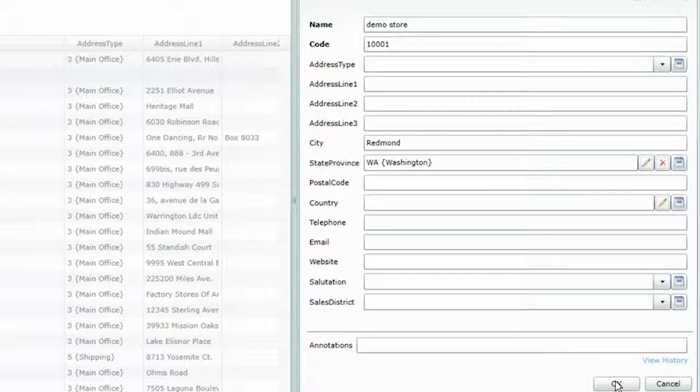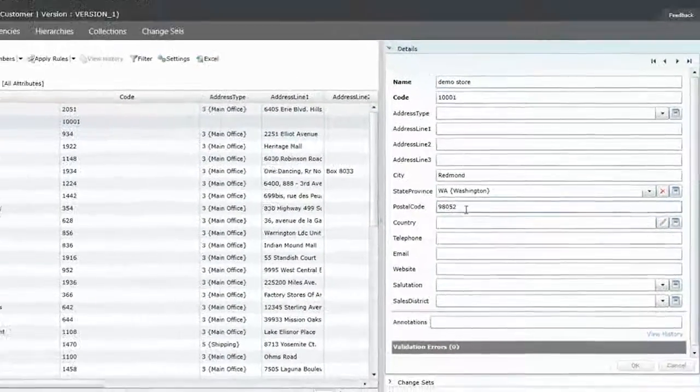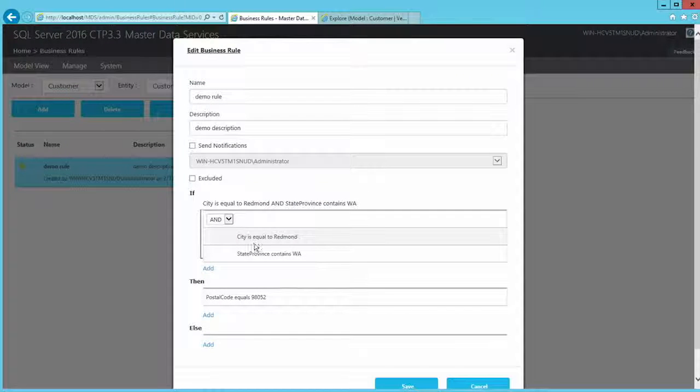As soon as this record is being committed, you will see that the business rule runs and this value is automatically populated. So keep an eye on the postal code field. There it is. So my business rule was successfully evaluated, and it recognized the fact that the city was Redmond and the state was Washington, and the postal code was automatically set as 98052. So this is how the new interface can be used for creating your business rules. You do have the ability to create complex business rules and group the clauses and create various levels of grouping.